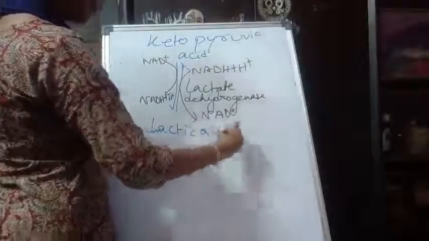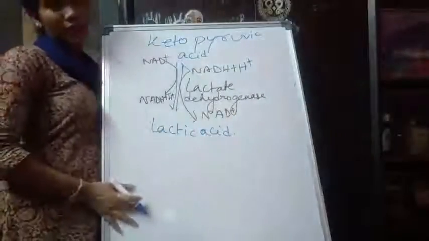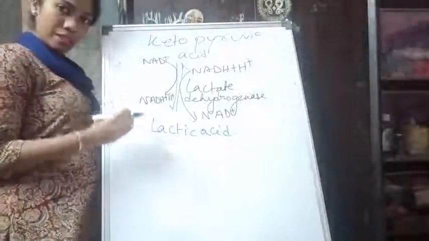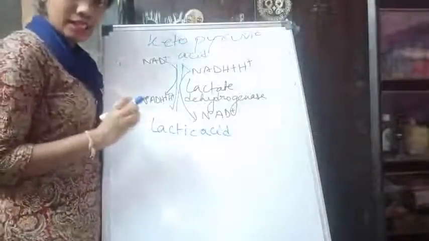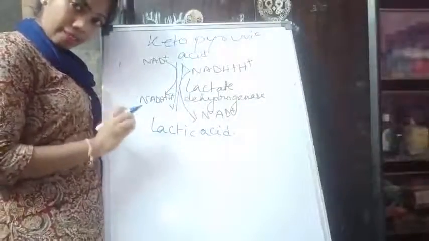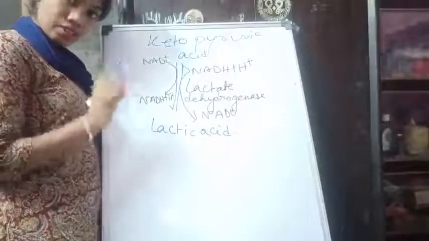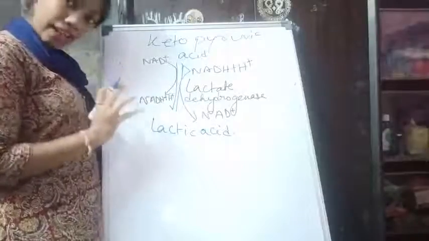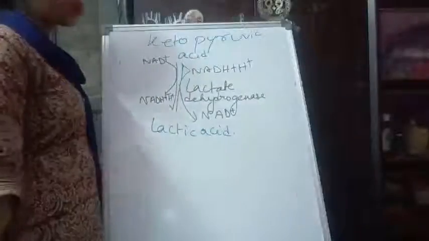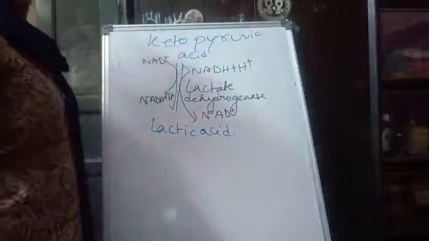What happens? We have learned that in glycolysis, pyruvic acid is formed and a few molecules of ATP are produced. But if the muscle is lacking oxygen, then the cell is not able to convert the entire pyruvic acid into ATP production.